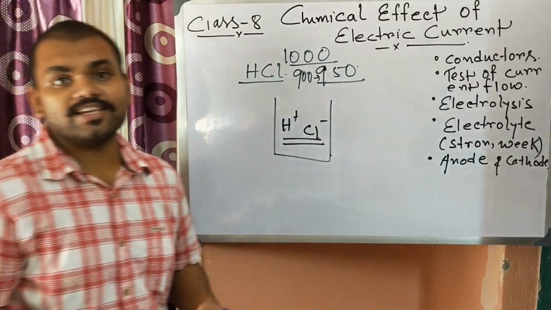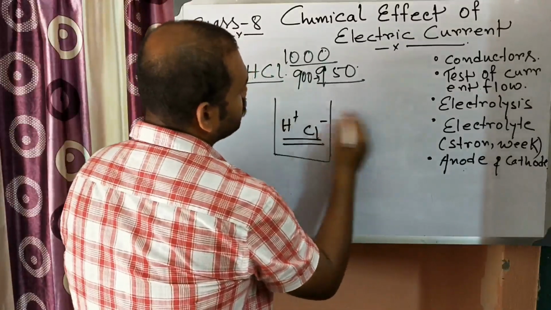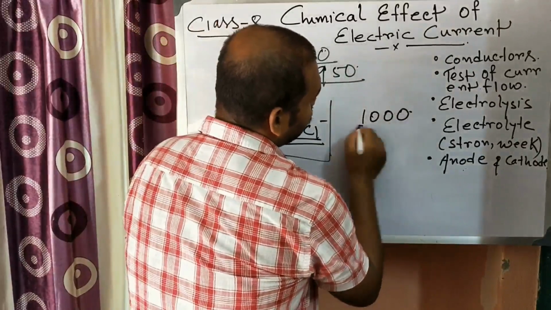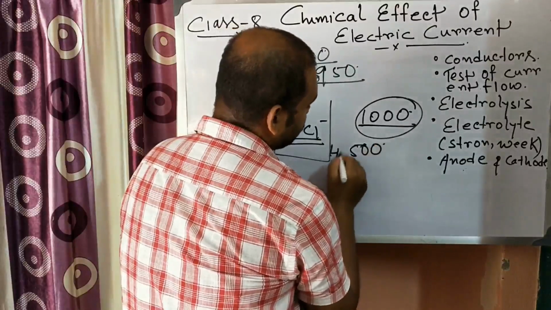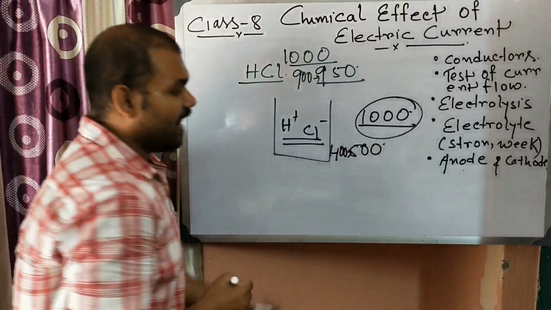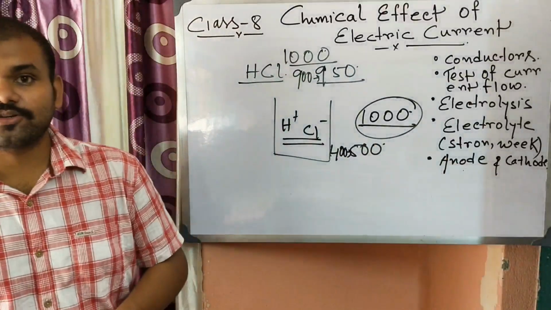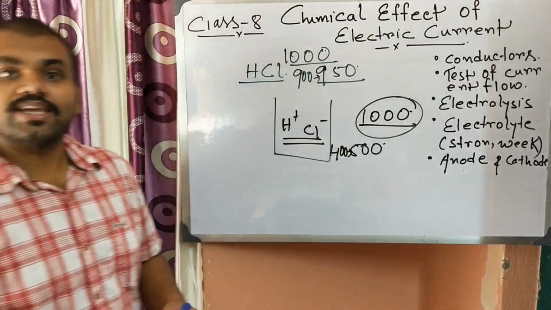Okay, and in the case of a weak electrolyte, the electrolyte doesn't dissociate much in aqueous solution. Suppose there are 1000 molecules and out of them only 400 to 500 molecules dissociate. At that time we can say it is a weak electrolyte. Okay, so one is a strong electrolyte, another is a weak electrolyte.